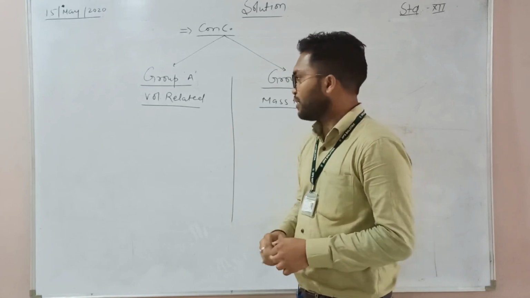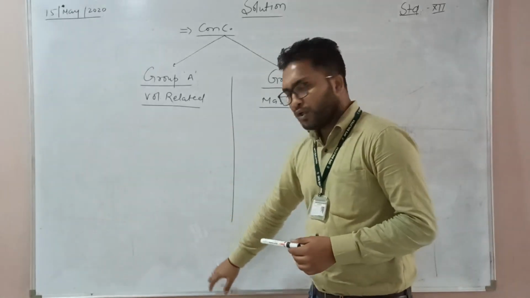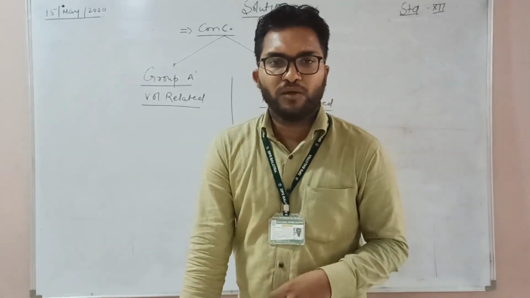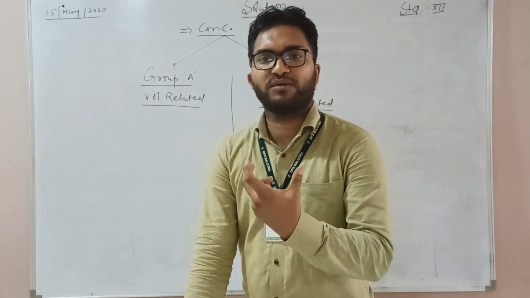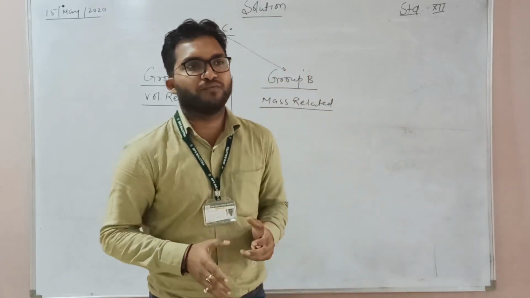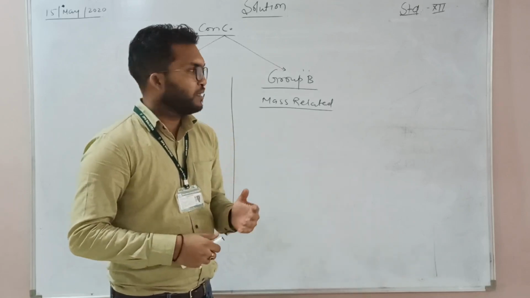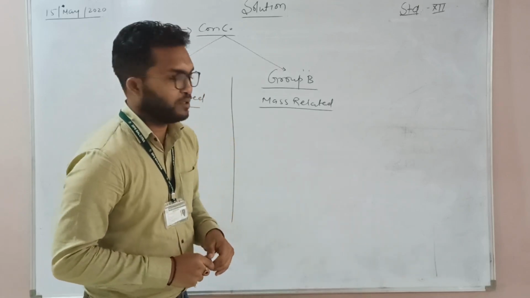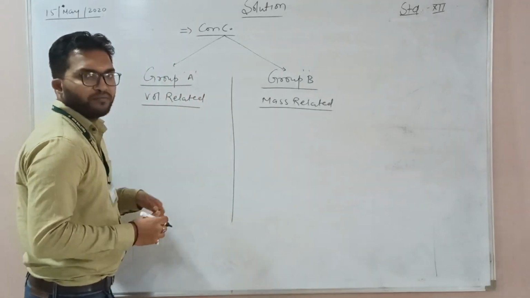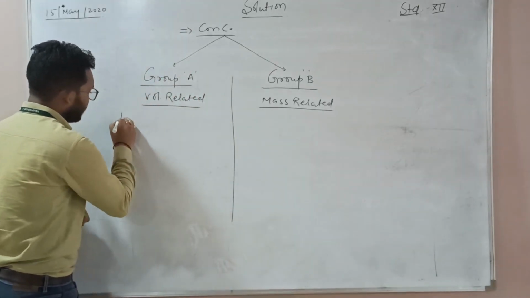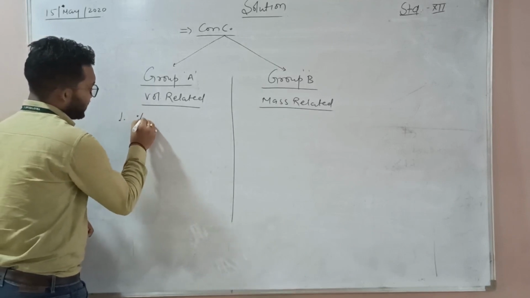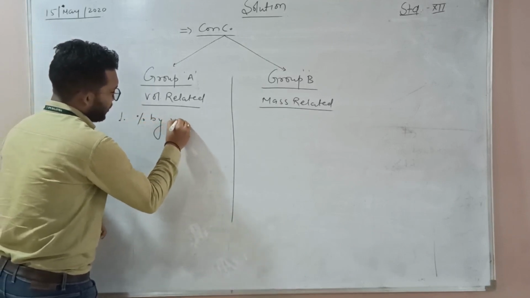one by one, because after this you can easily understand which one is mass related and which one is volume related, and how the questions which come with interrelated terms will be solved. Okay. Now we discuss one by one what comes under volume related. First one is percent by volume.